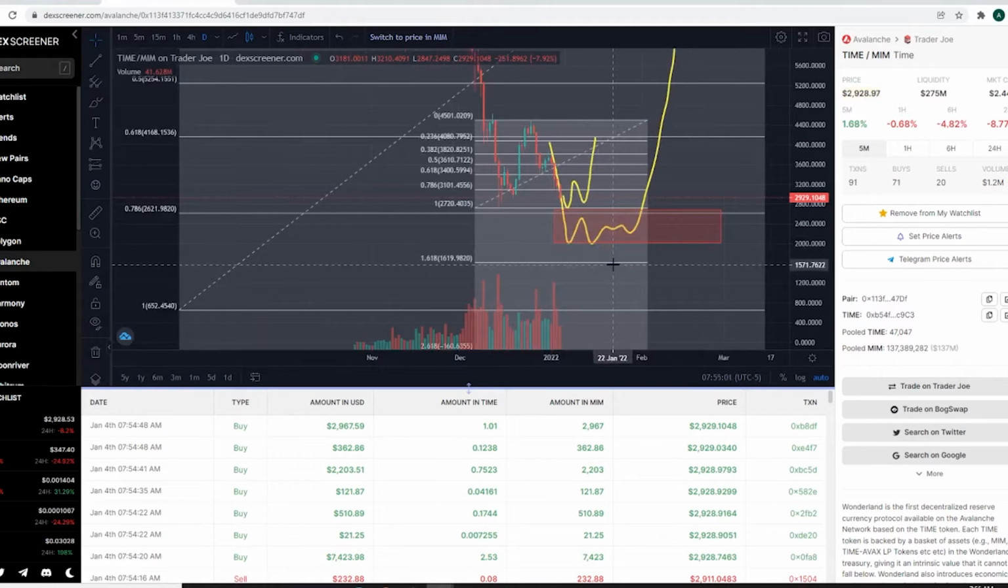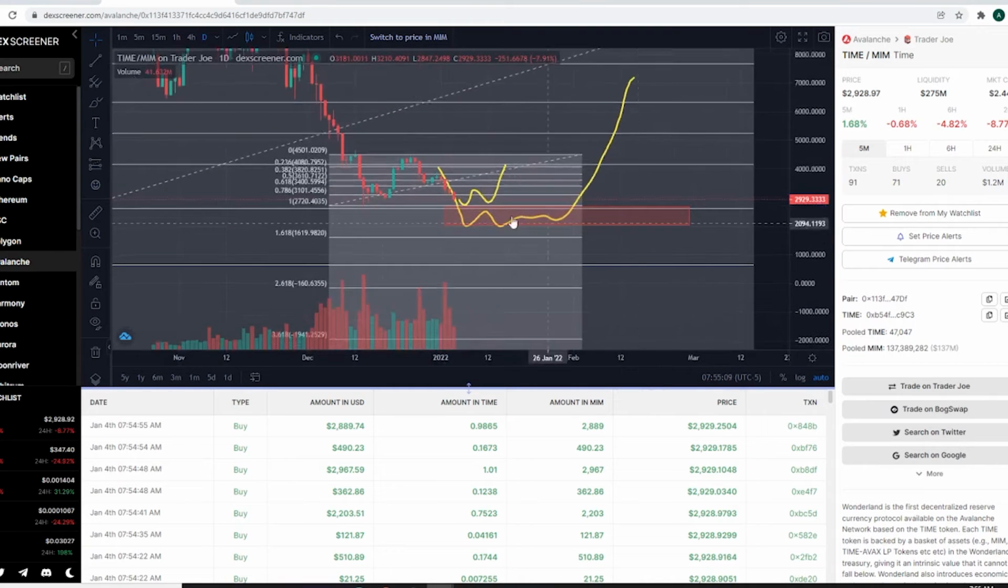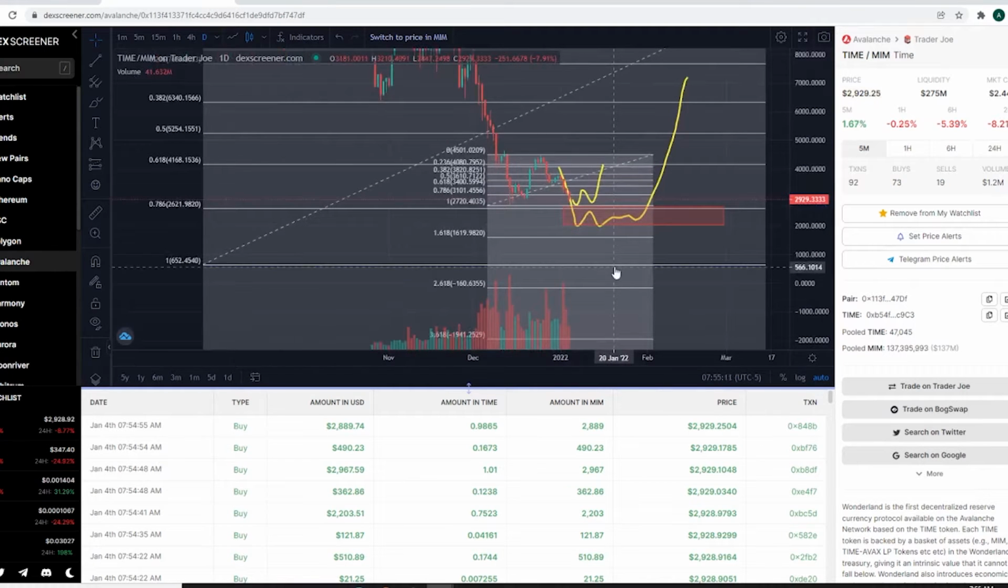At its inception, TIME was released for $570 per coin. Within 2 weeks of Wonderland's release, TIME hit an all-time high of just under $13,000. It is currently trading between $8,500 and $9,500 per token.